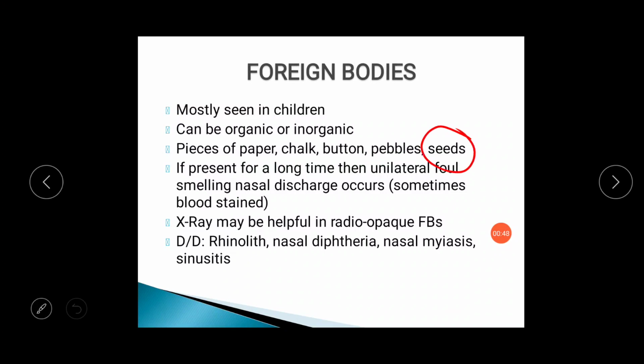Seeds of different plants can increase in size after insertion into the nasal cavity due to their hygroscopic nature. If a foreign body is present for a long time, it can give unilateral foul smelling nasal discharge. Whenever a foreign body is long standing in a single nasal cavity, it will cause stagnation of the nasal secretion, and there will be formation of granulation tissue surrounding the foreign body, and this will cause the foul smelling nasal discharge.